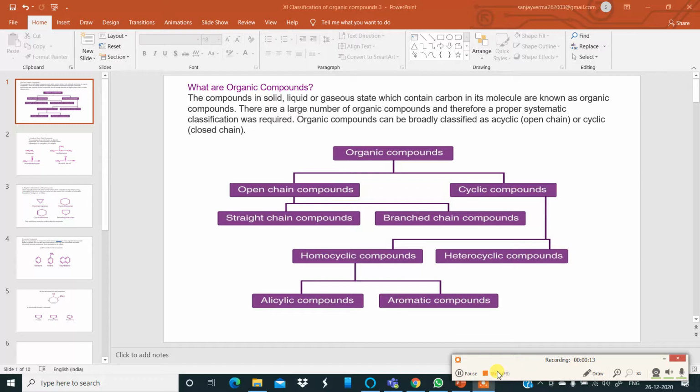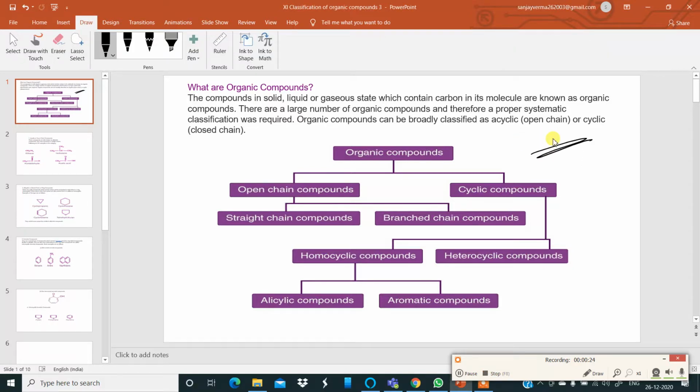Now, what are organic compounds? The compounds in solid, liquid or gaseous state which contain carbon in their molecule. Carbon has to be there. These are known as organic compounds. There are a large number of organic compounds and therefore a proper systematic classification was required.